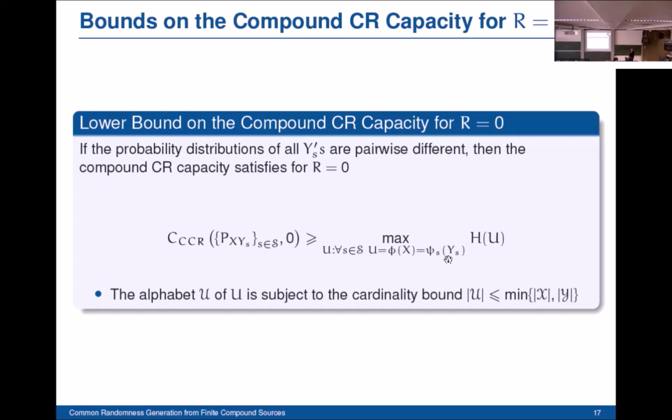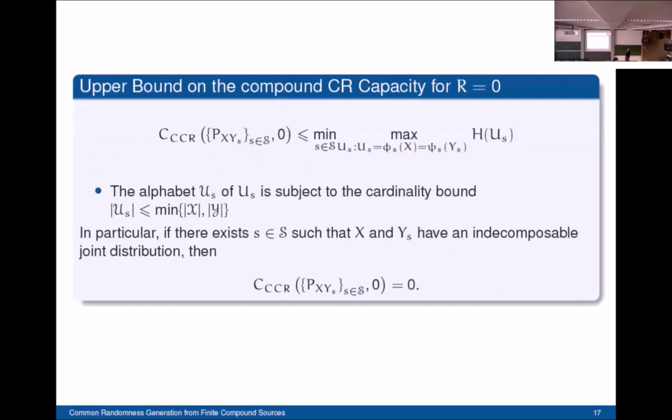So this was the lower bound, and again, here we can bound the cardinality of the alphabet of each auxiliary random variable U, and we get this bound, which is equal to the minimum between the cardinality of the alphabet of the generic variable at terminal A and the cardinality of the alphabet of the generic variable at terminal B.